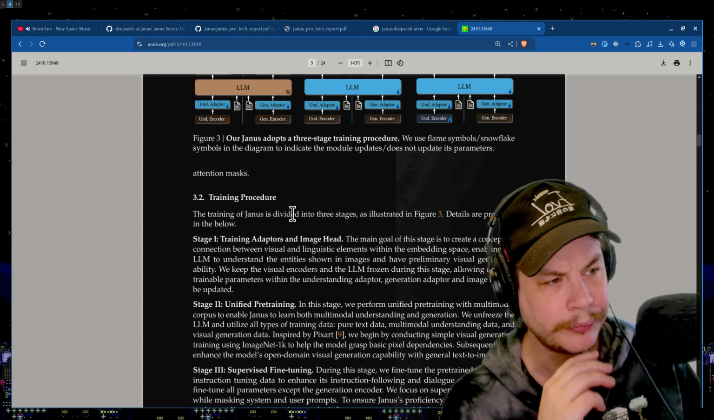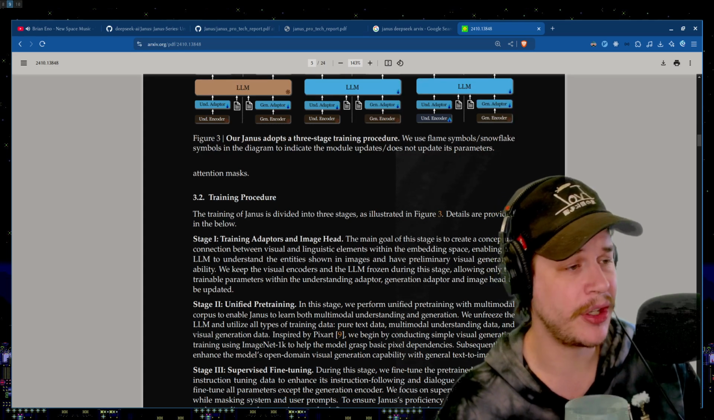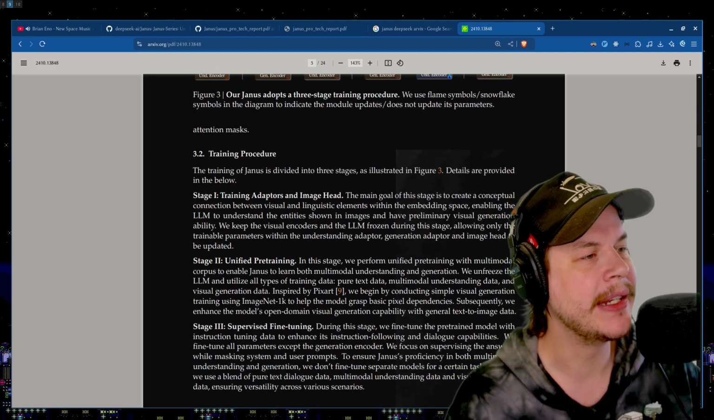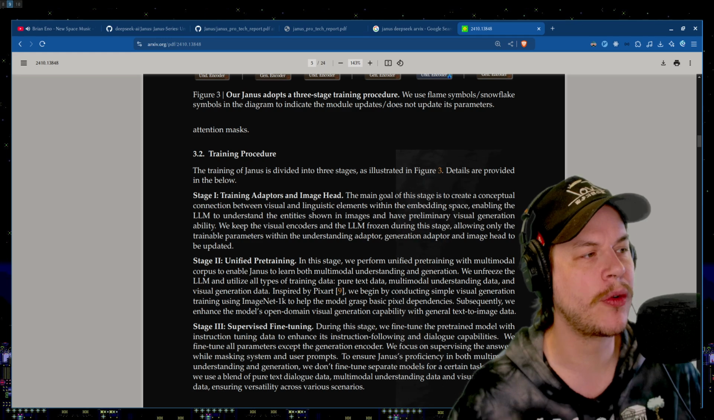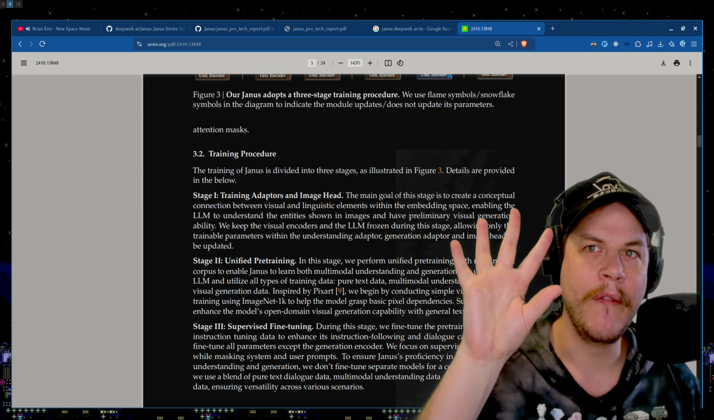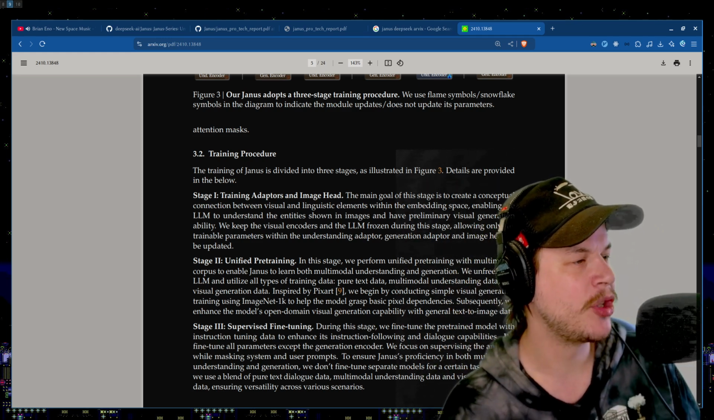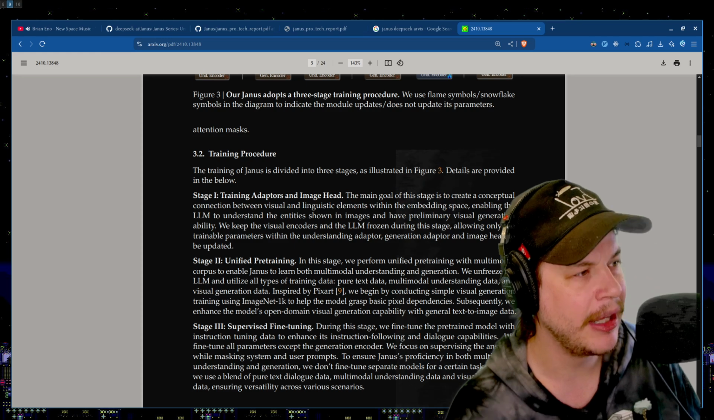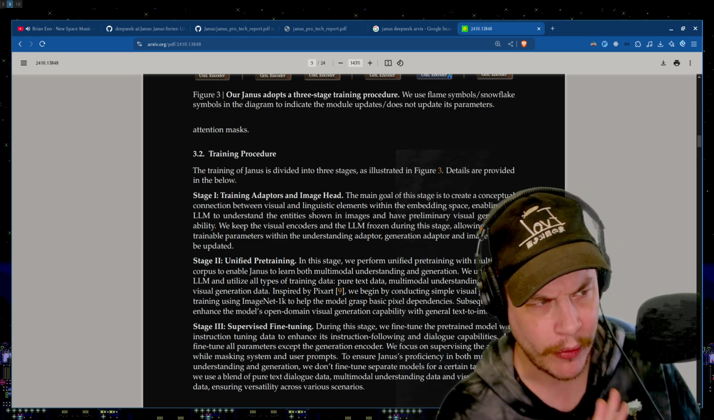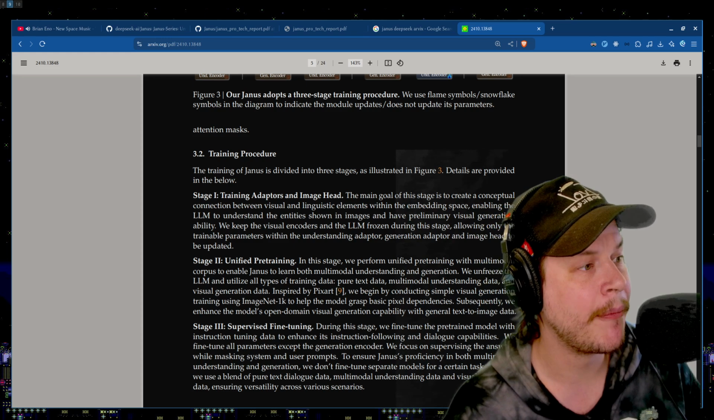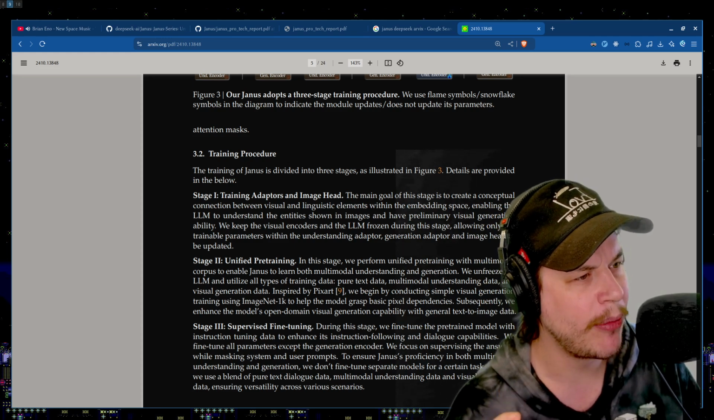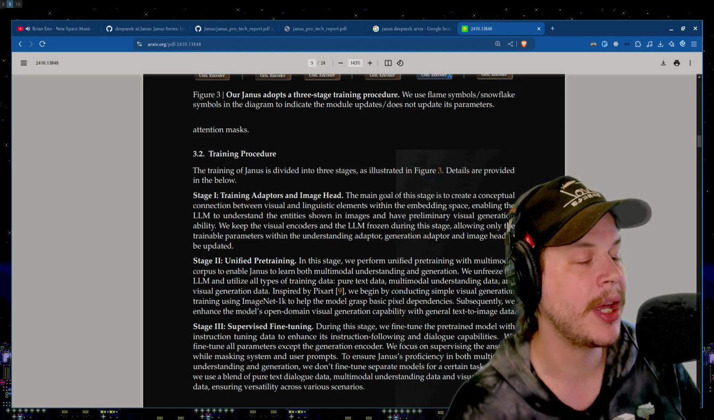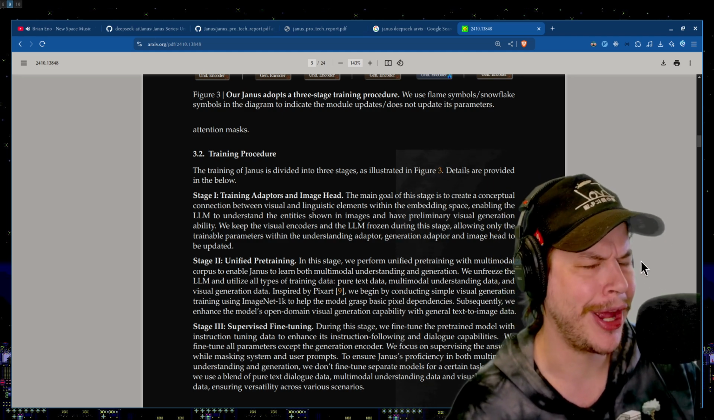Lovely. Okay. Now, the training of Janus is divided into 3 stages. Stage number 1, training adapters and the image head. The main goal of this stage is to create a conceptual connection between visual and linguistic elements within the embedding space, enabling the LLM to understand the entity shown in the images and have preliminary visual generation ability. We keep the visual encoders and the LLM frozen during this stage, allowing only the trainable parameters within the understanding adapter, generation adapter, and image head to be updated. Okay, that's obviously the first stage. That's what I would have done too.